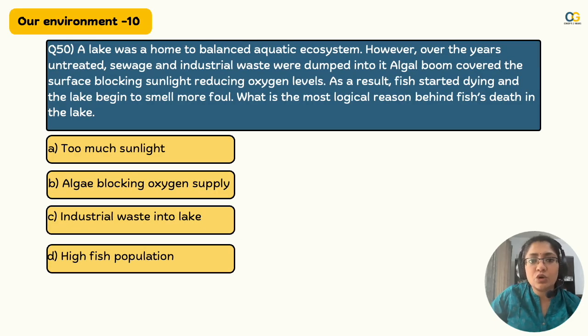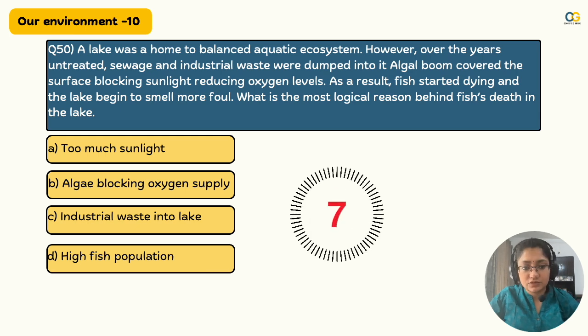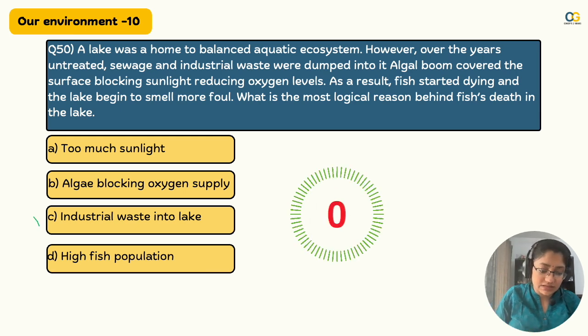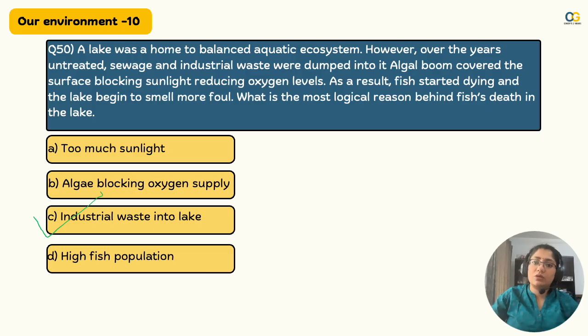The lake was a home to a balanced aquatic system. However, over the years, untreated sewage and industrial waste were dumped into it. Algal bloom covered the surface, blocking sunlight and reducing oxygen levels. As a result, fish started dying and the lake began to smell foul. What is the most logical reason behind the fish's death in the lake? So, your answer is yes, industrial waste into the lake, which started the whole thing in the first place. It looks like a stretch, but we are trying to draw what is the most logical reason. So, the first reason which caused the whole thing is what it is.